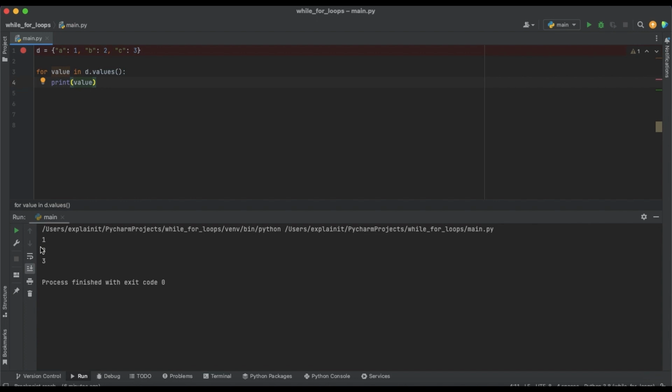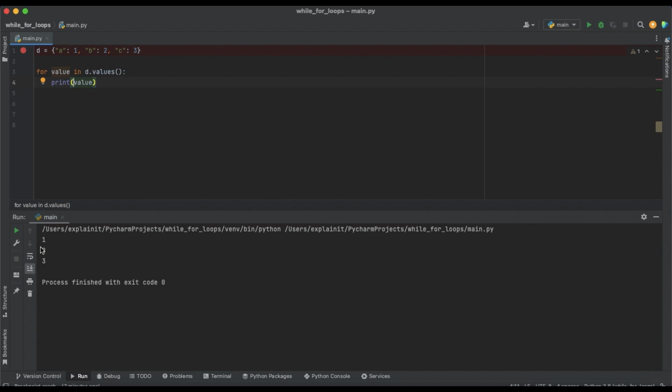Now let's look at a for loop that is more sophisticated than those we saw before. A nested for loop is a for loop that is inside of another for loop. The inner for loop will run to completion for each iteration of the outer for loop. This can be useful when you need to iterate over multiple lists or other iterable objects at the same time.